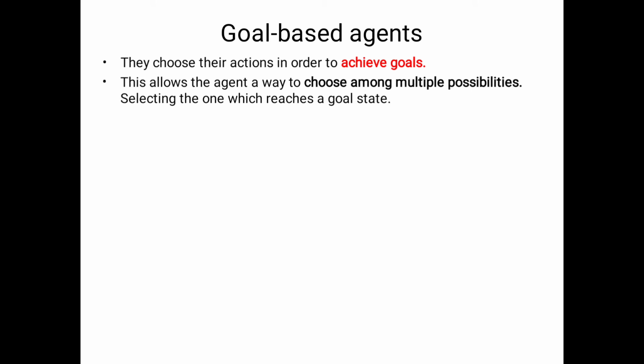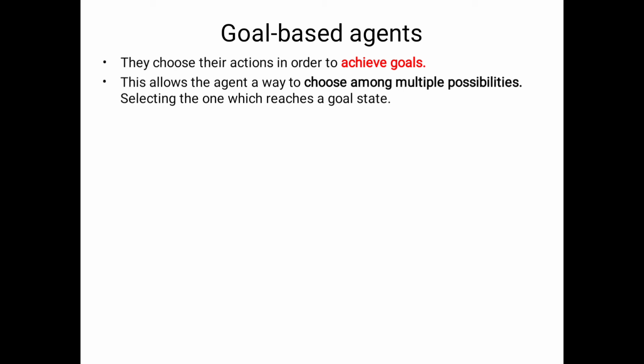For achieving goals there are many different possibilities, and the goal based agent allows the agent to choose among multiple possibilities. Suppose as a student we have many goals, like software engineer, developer, or going for higher studies. We have a lot of possibilities, and among them we choose one goal. After selecting the goal, we work to achieve that goal only.